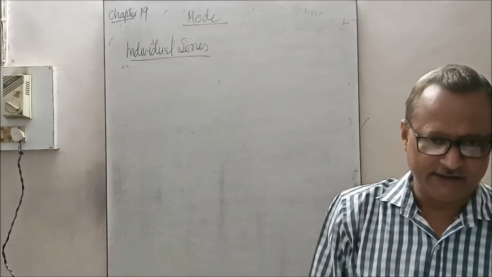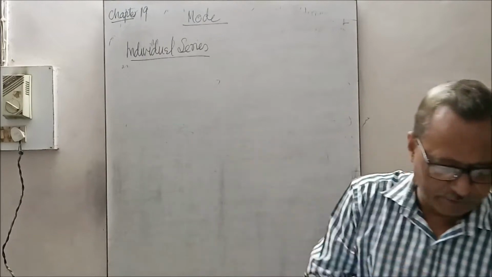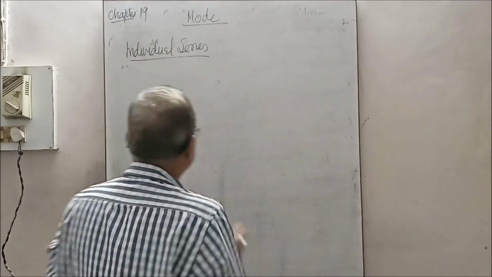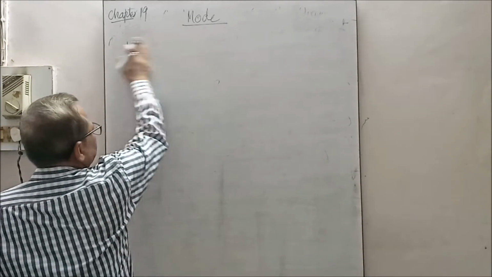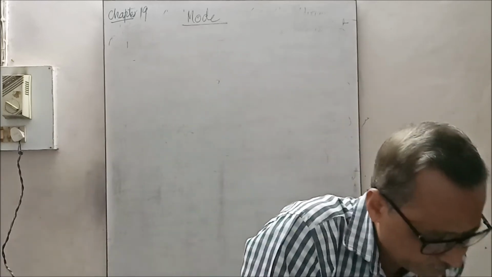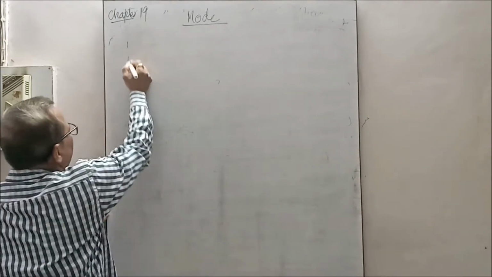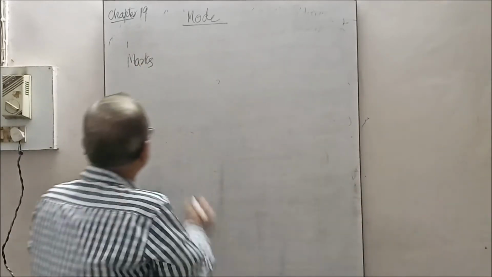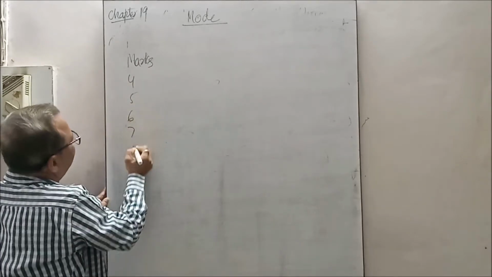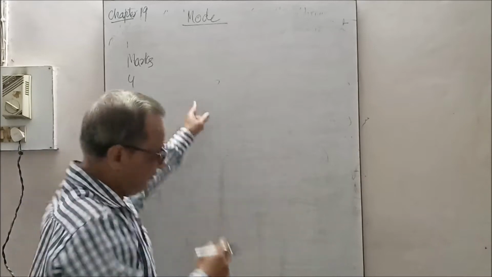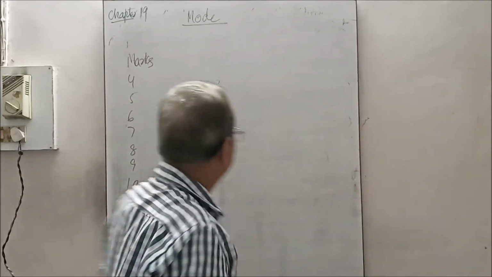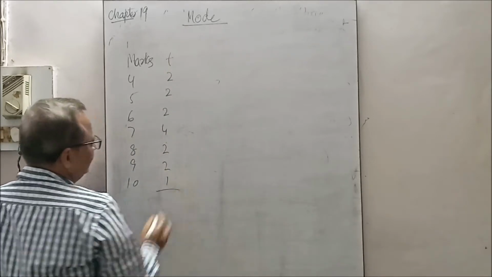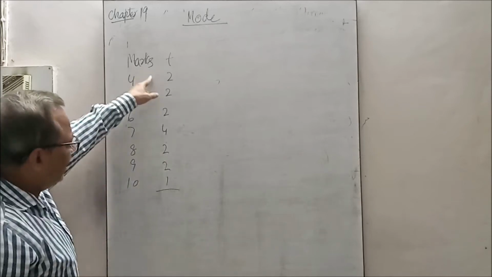Now see the frequency series. Under the frequency series, if the frequencies are given for marks 4, 5, 6, 7, 8, 9, 10, that I have already made. Now again I am repeating it. Frequencies are 2 times, 2 times, 2 times, 4 times, 2 times, 2 times, 1 time. You have already seen; now I am spelling it out again.